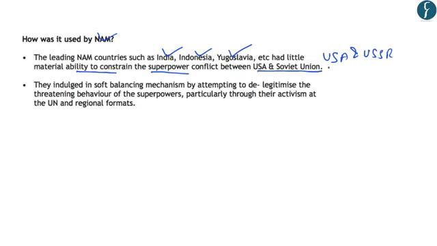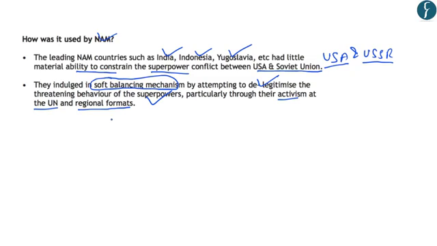So during the Cold War, the power of the United States of America and the USSR was so high that the non-alignment movement countries like India, Indonesia and Yugoslavia had little material ability to counter the power of USA and USSR. So to avoid balancing of power by the use of military, these non-alignment movement countries indulged in soft balancing mechanism. And they did so by attempting to delegitimize the threatening behavior of superpowers, and particularly these countries adopted the means of activism at the United Nations and the regional formats.